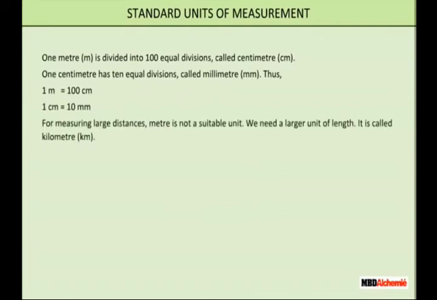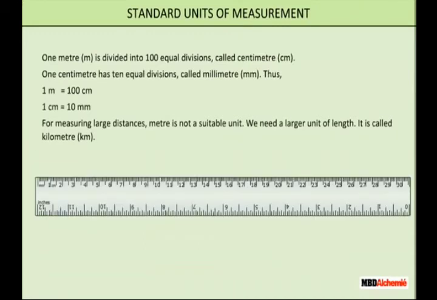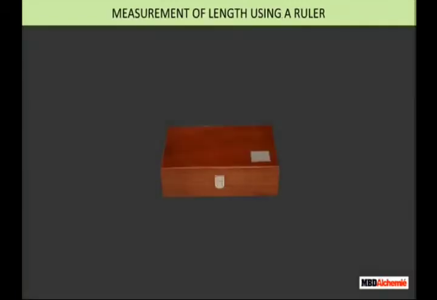For measuring large distances, meter is not a suitable unit. So we need to go to a larger unit. It is called the kilometer. Okay, so 1 kilometer is equal to 1000 meters.